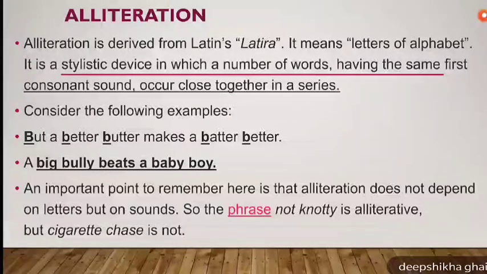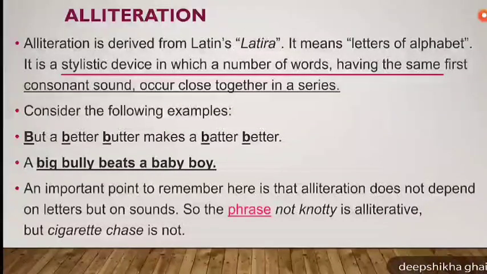The first commonly used literary device is alliteration. Alliteration is derived from the Latin word littera. It means letters of alphabets. It is a stylistic device in which a number of words have the same first consonant sound. This is very important to understand. It is not about the repetition of consonants, it is about the repetition of consonant sound, which occur close together in a series.